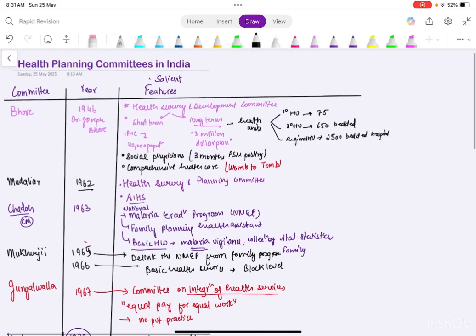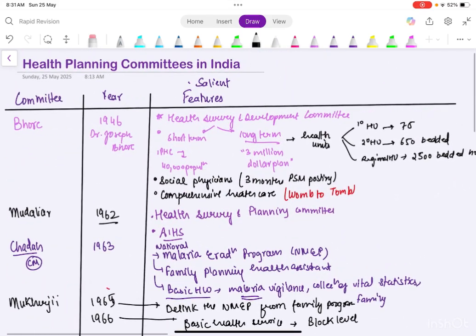So this is about the committees that you should know. These are the very important points about all these committees, and you can't skip even one point out of this because this is already very concise. So yeah.